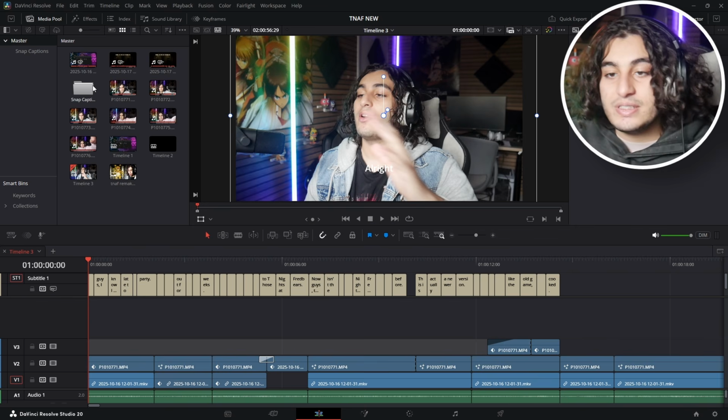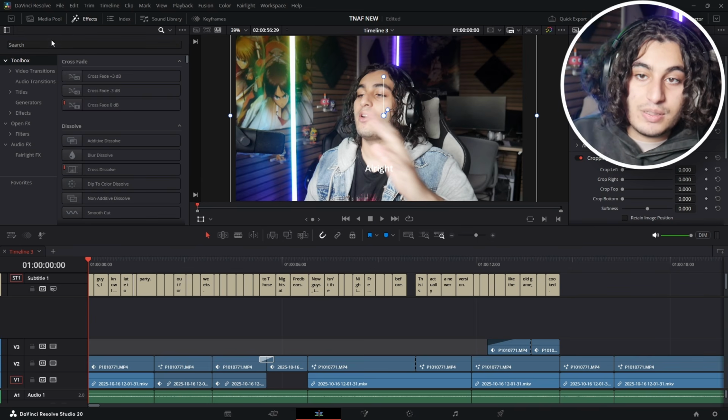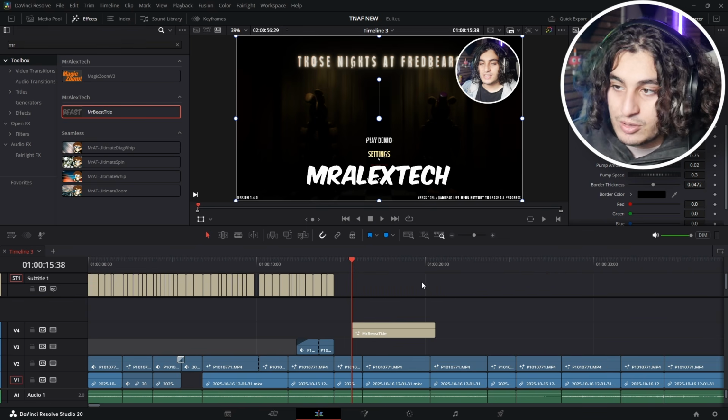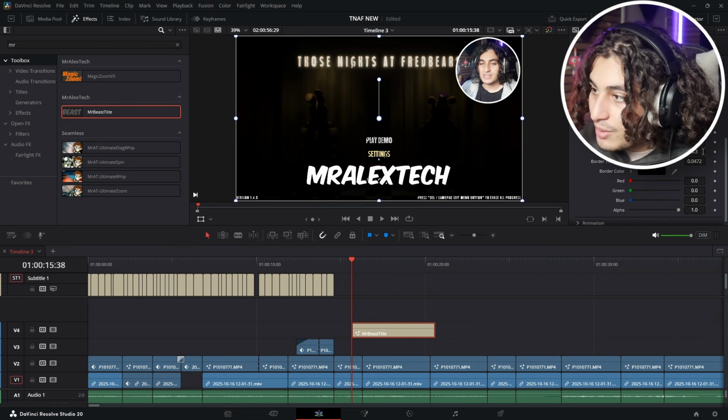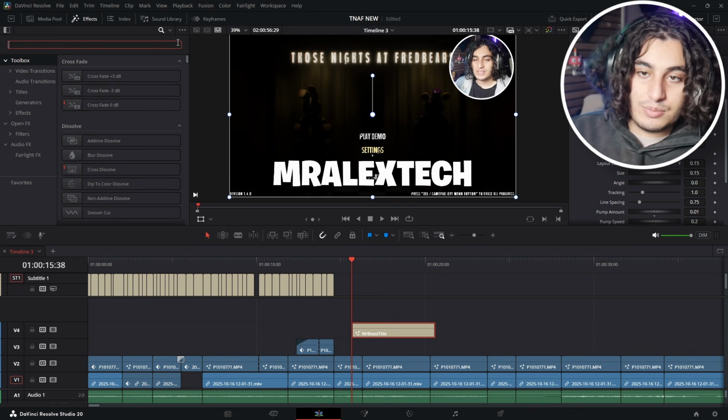So remember, guys, this is also a plugin, so you need to go and download this. We're gonna go and get our Mr. Beast and just place it down here real quick. We're gonna make changes to this text. So once again, I'm gonna go for like the small pop. We might change the font. I'm gonna change the font here. I'm gonna add some shake to it.